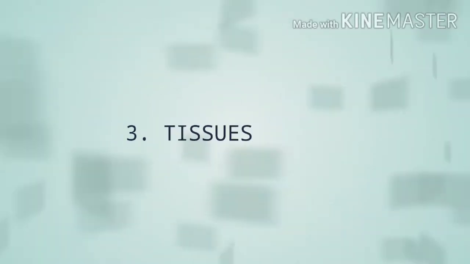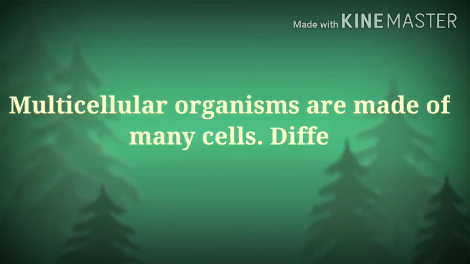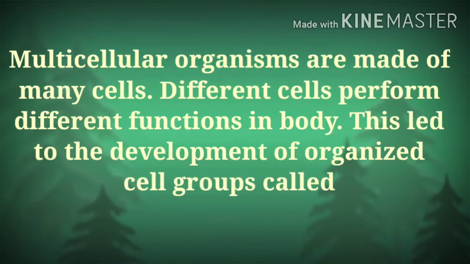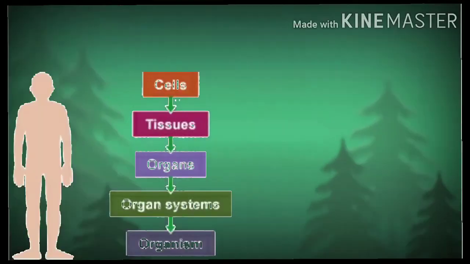Today we will start the new chapter, that is tissues. We all know that multicellular organisms are made up of many cells. Different cells perform different functions in the body. So a group of cells is called a tissue. All the groups of cells perform a specific function and they form tissues.